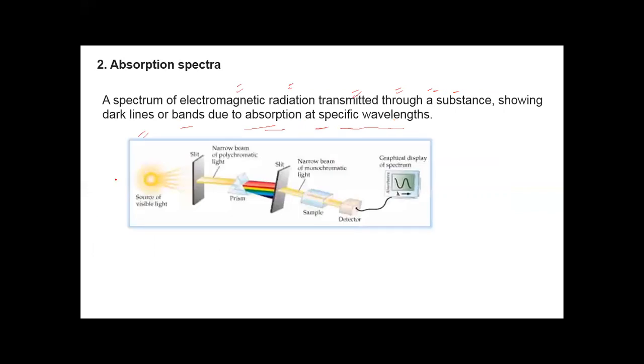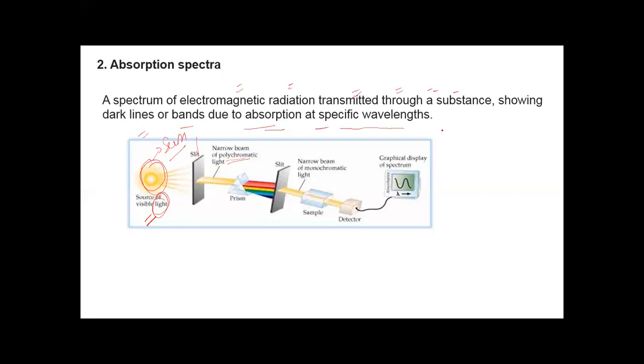Here we can see this is the source, which may be the sun, or you can take any object which can provide light. So this is white light. Suppose this is the sun. Okay, white light comes from it. We place a slit. What does this slit do? This will allow only a few rays which are parallel to this slit. Okay, and these rays are polychromatic.